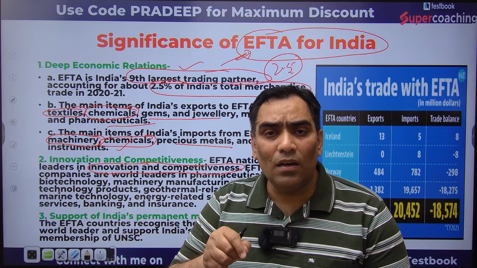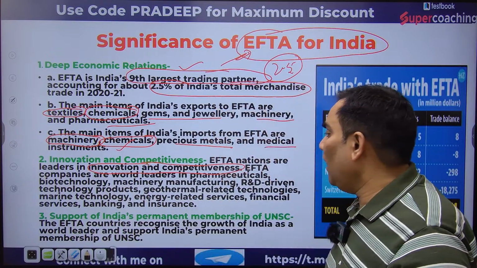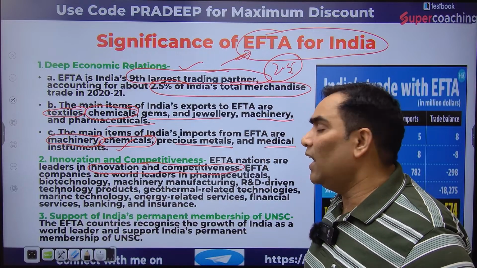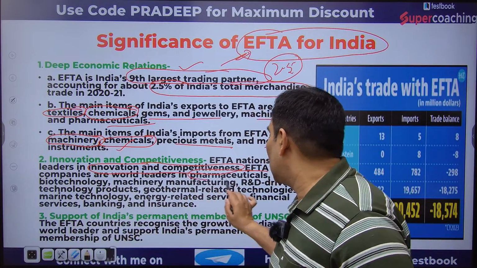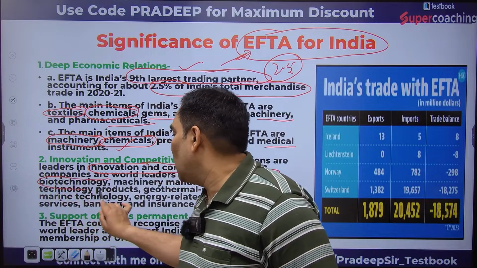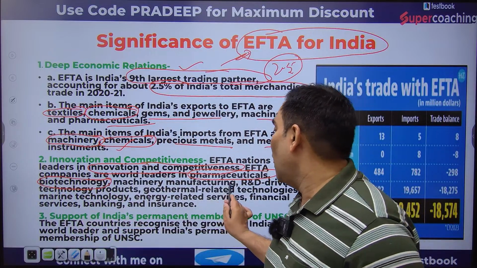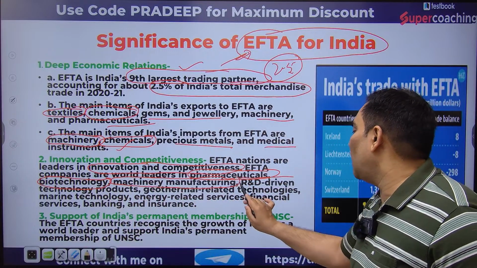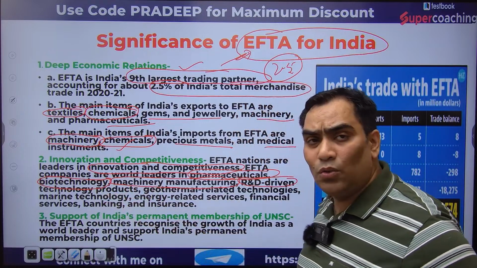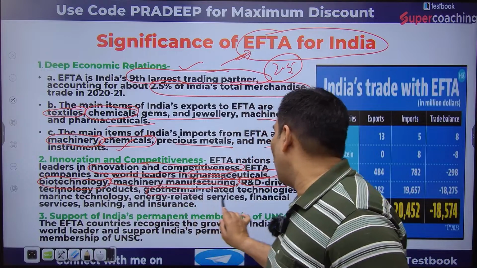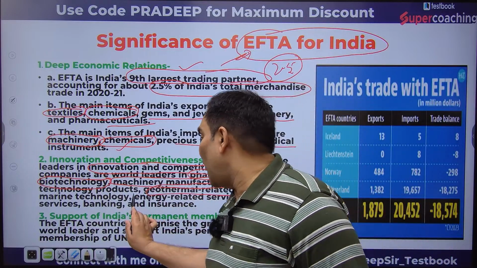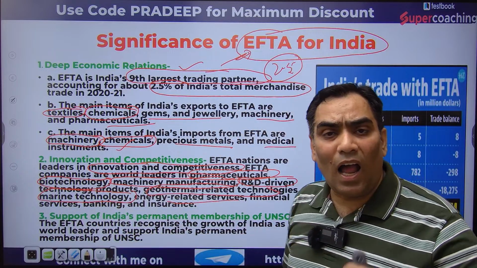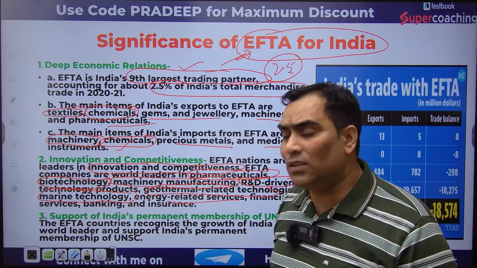The companies of these four nations are leaders in pharmaceuticals, biotechnology, machinery manufacturing, and research and development driven technology. They are also leaders in thermal related technology, marine technology, energy related services, and financial, banking and insurance services.